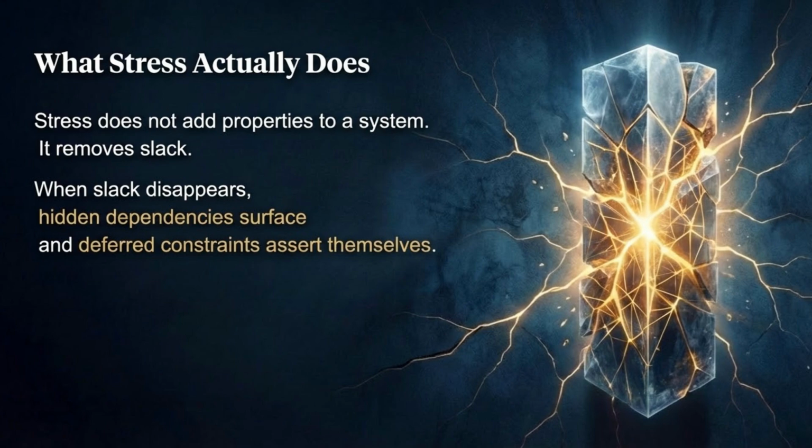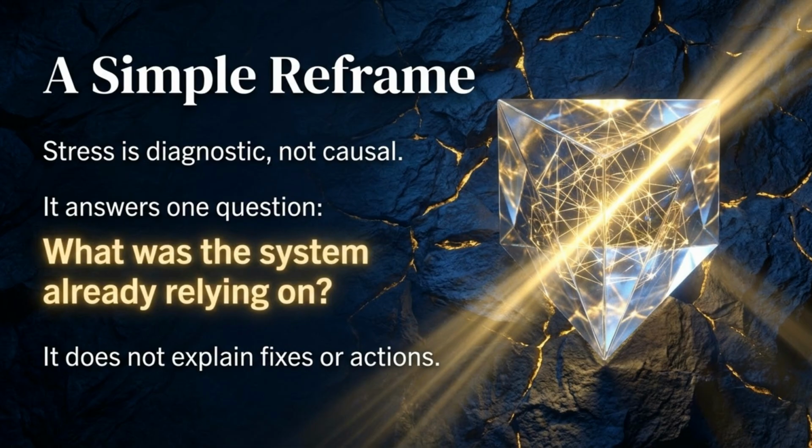When slack disappears, hidden dependencies surface and deferred constraints assert themselves. A simple reframe is to view stress as diagnostic, not causal. Stress answers only one question: what was the system already relying on to function? It reveals dependence, but does not explain necessary fixes or actions.